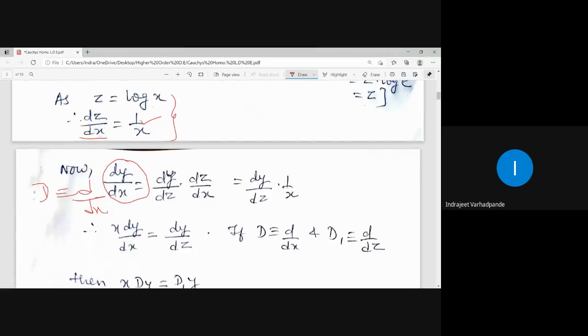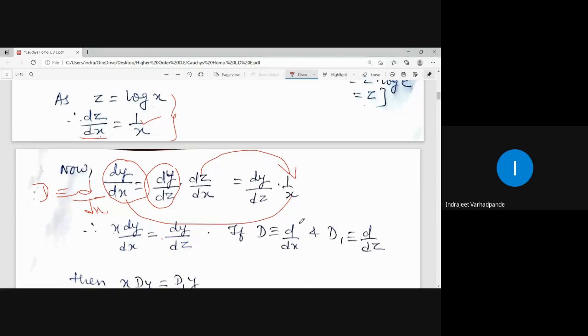dy by dx is obtained with the help of the chain rule: dy by dz into dz by dx. So dy by dz will remain as it is. dz by dx, what is its value? 1 by x. So multiply by x, it will give you x dy by dx is equal to dy by dz.